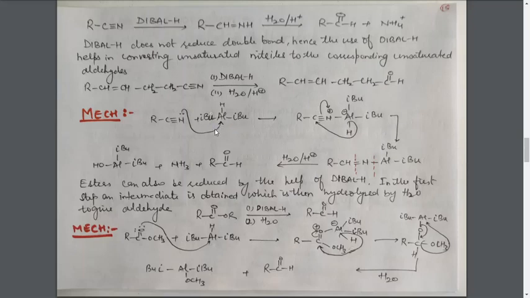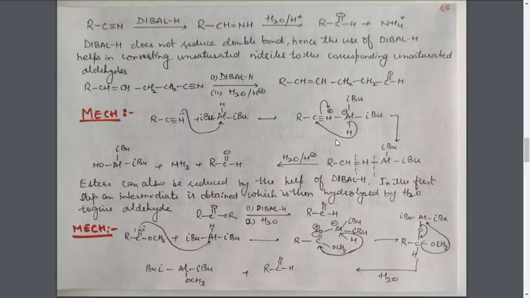Now the reaction starts with the donation of lone pair of electrons by the nitrogen atom to the aluminum group. Here this aluminum atom is trivalent, having only a sextet of electrons, that is 6 electrons in its valence shell. It is short of 2 electrons. Due to this electron deficiency, it will take the electron from the nitrogen atom, and as a result the nitrogen atom will get positively charged and the aluminum will get the electron and become negatively charged. And because of this negative charge, it will be able to lose its H negative ion.